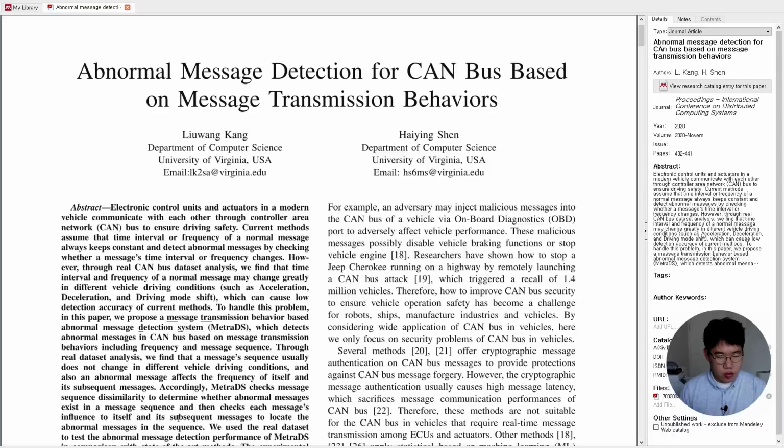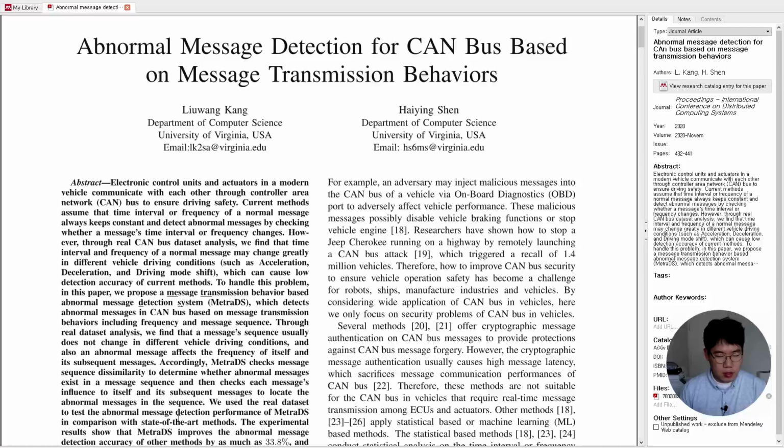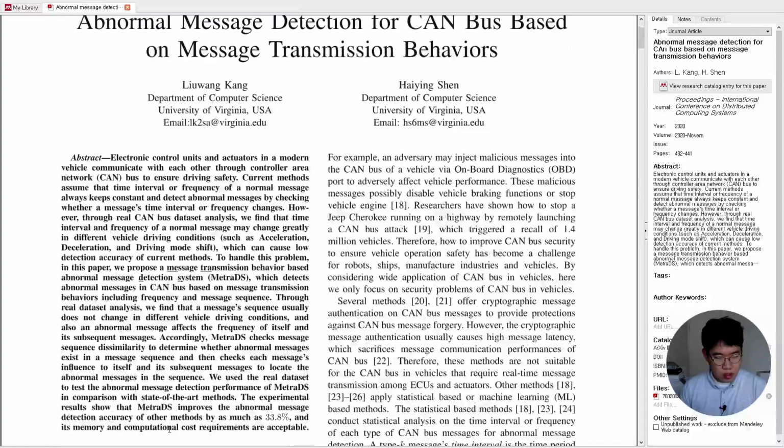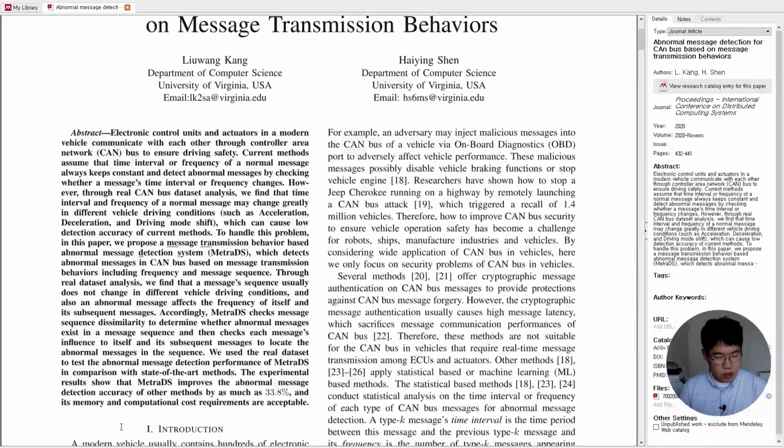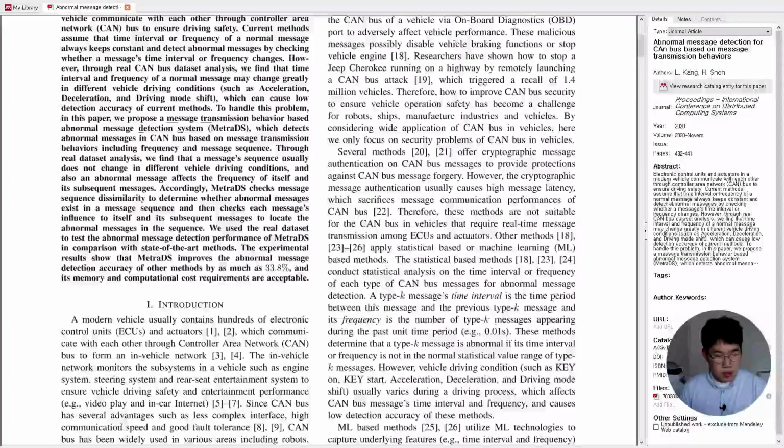We use a real dataset to test the abnormal message detection performance of METRDS in comparison with state-of-the-art methods. The experimental results show that METRDS improves the abnormal message detection accuracy of other methods by as much as 33.8%, and its memory and computation cost requirements are acceptable.